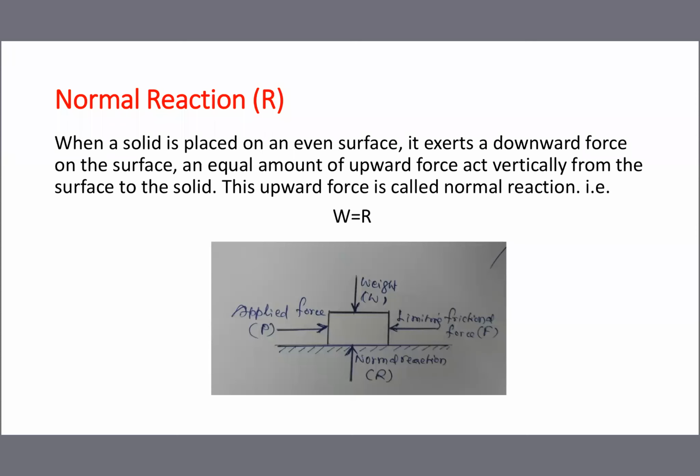So, understanding: whenever a job is placed on a surface or any area surface, it gives a downward force equal to the weight, and immediately an equal amount of force is reacted from the surface to the job. That force is called normal reaction. Both are equal. Easy example I already told: we are sitting on the bench and it is not broken, which means an equal amount of force is reacted on our body. So both are equal. W is equal to R. Keep it in mind. In this chapter, weight W is equal to normal reaction R.